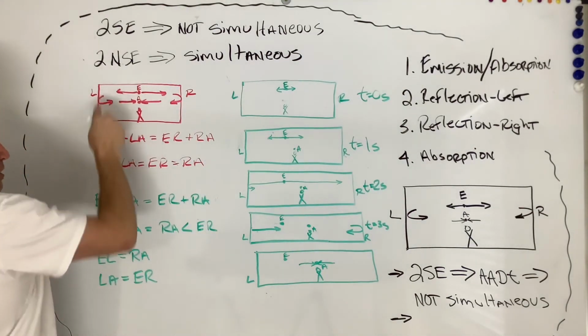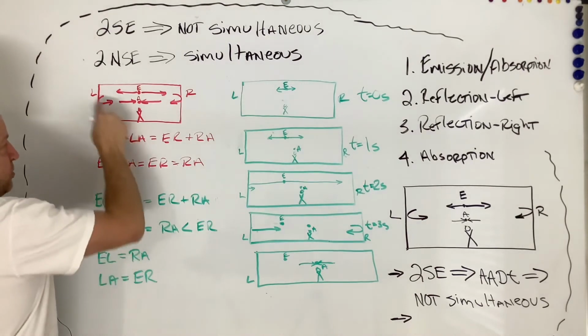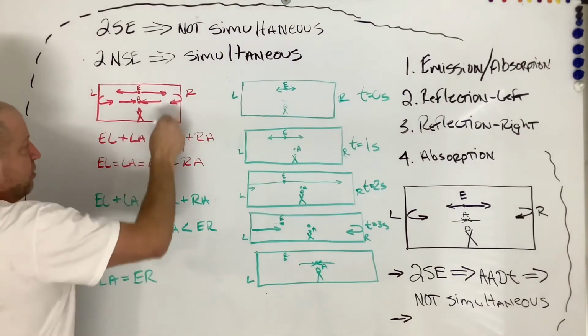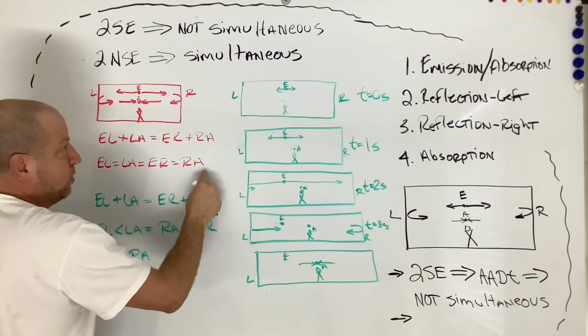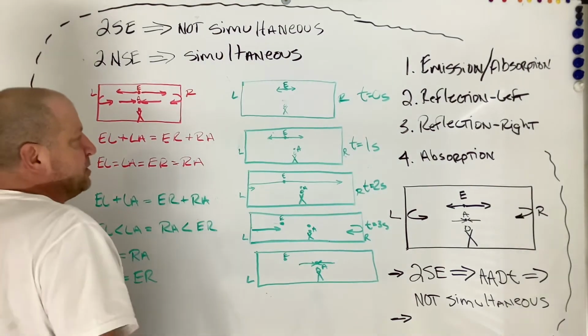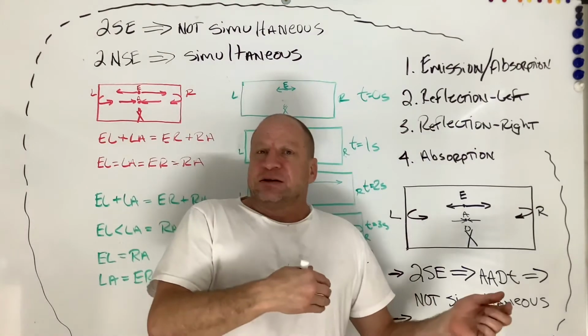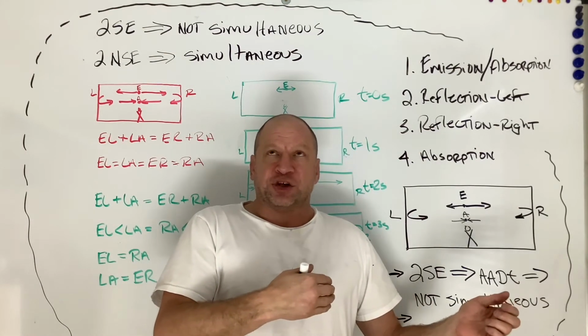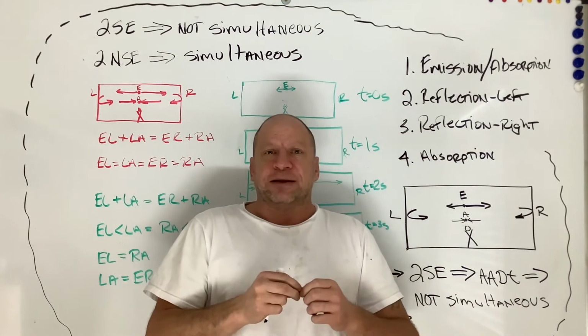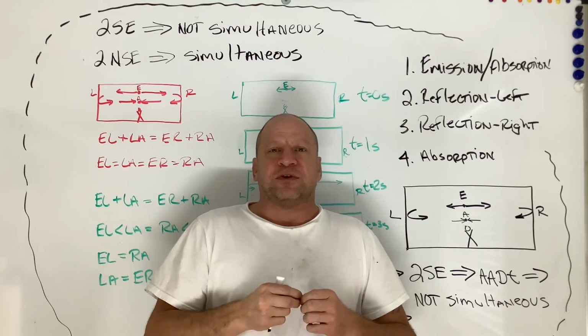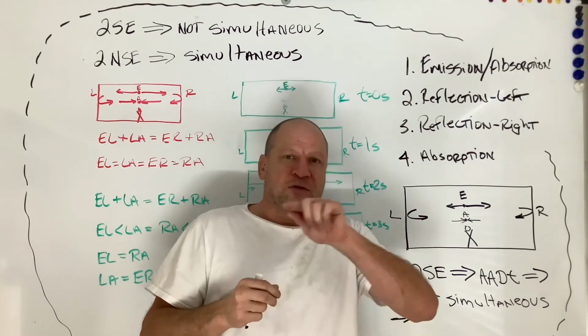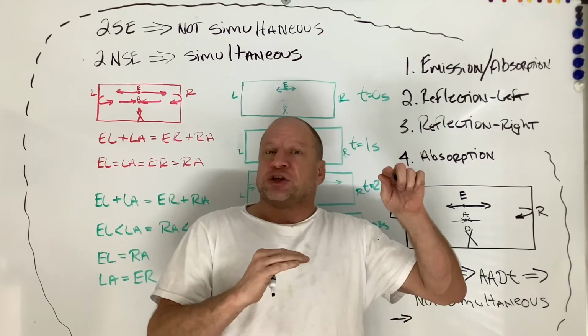So EL, time and distance, equals LA, ERR. So all these equal. But now let's go and look at our guy that's moving. Remember back to where I did the analogy where I showed that emitting light in a moving reference frame is very much like a hoverboard going over a stationary lake.